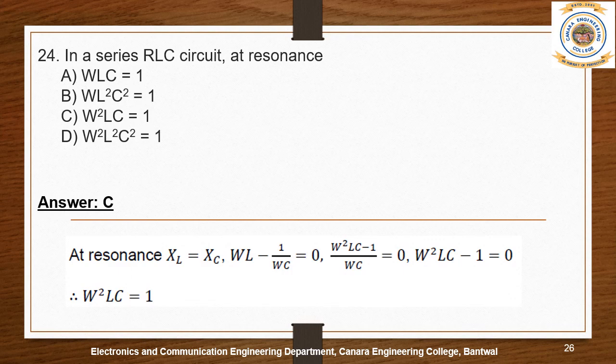At resonance, XL equal to XC, where omega L minus 1 by omega C equal to 0. Therefore, omega square LC minus 1 by omega C equal to 0. Therefore, omega square LC minus 1 equal to 0. Therefore, omega square LC equal to 1.